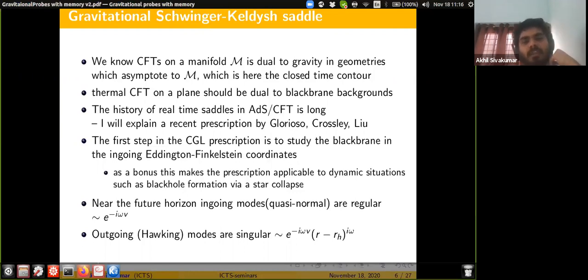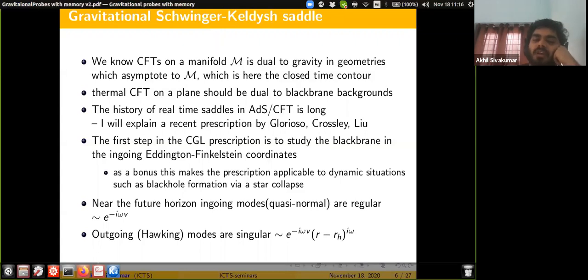So let me explain the CGL construction. Let me say prescription, because it's a conjectured prescription which seems to work. The first step in the CGL prescription is to study the black plane in ingoing Eddington-Finkelstein coordinates.